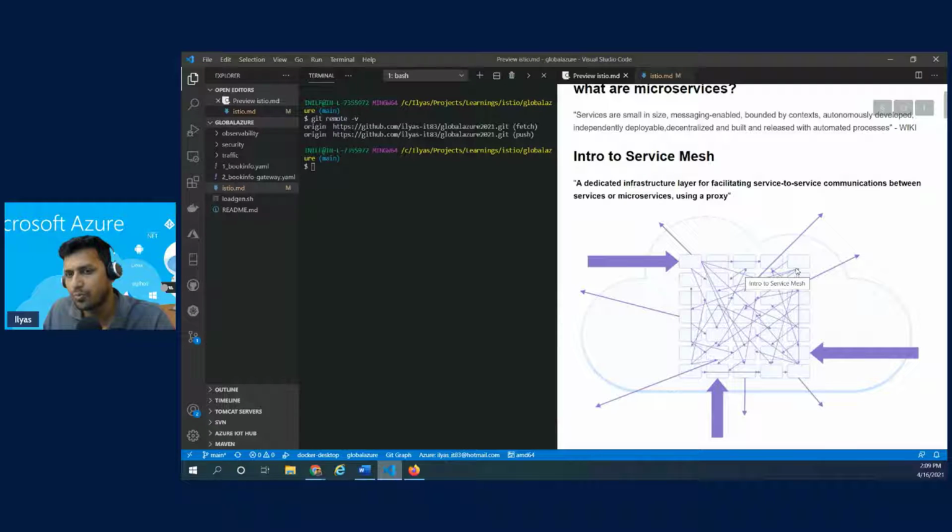Now, when you have so many services, it is hard to, first of all, visualize, and it is hard to manage the traffic, right? Because we need to understand which service is calling what other services. Is it allowed to call the other services? How is the connectivity between one microservice and another secured? What if one service is in one pod and another service is in another pod or a different network? How do we enable the connectivity between such a vast infrastructure or environment, right?